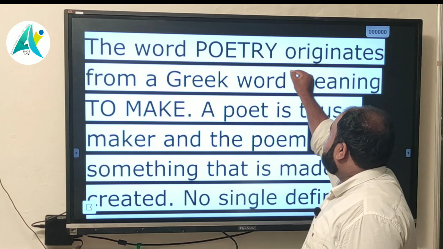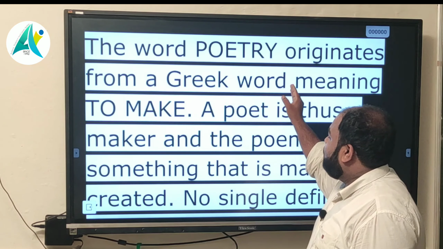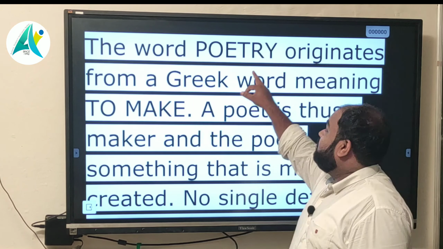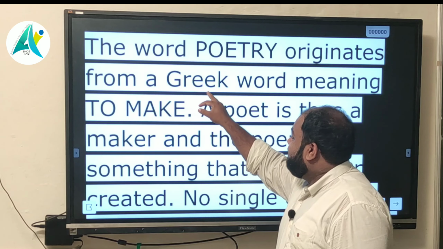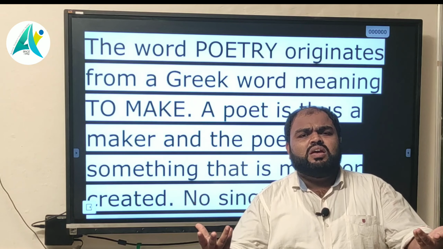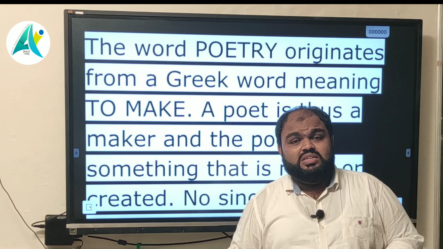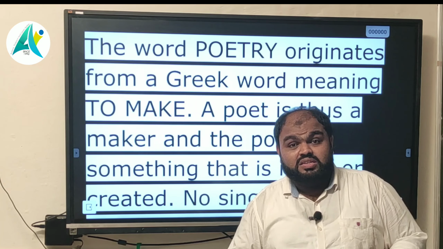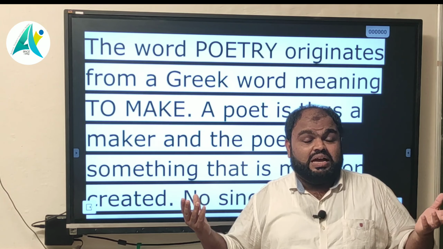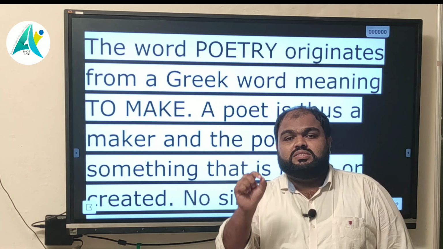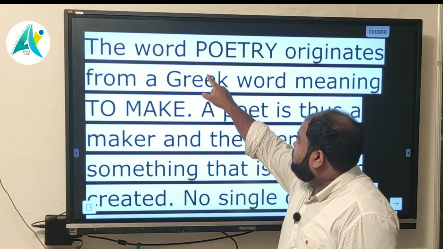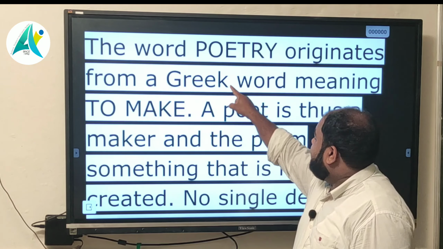We know there are many names of different things in English that are taken from Greek words or other words, like Italian words. In the same way, this word poetry is also taken from a Greek word.